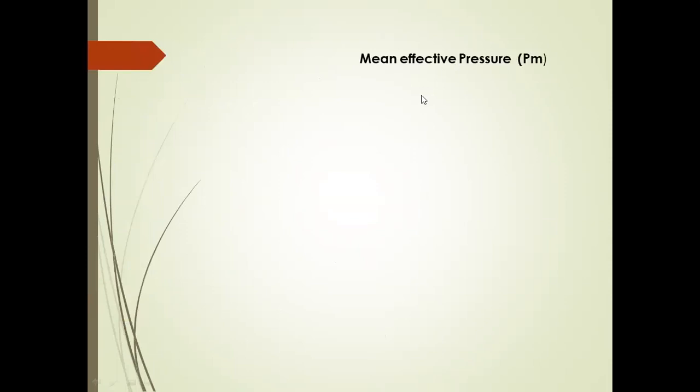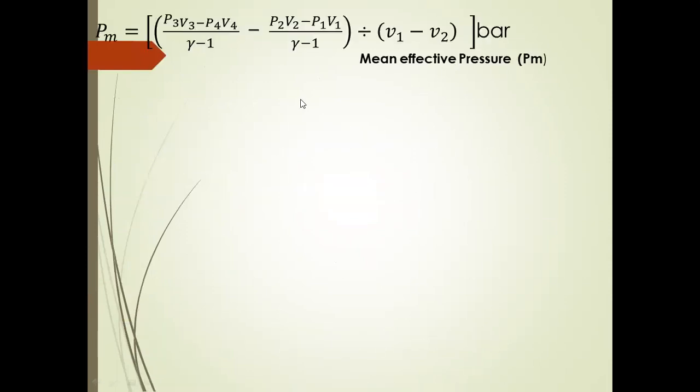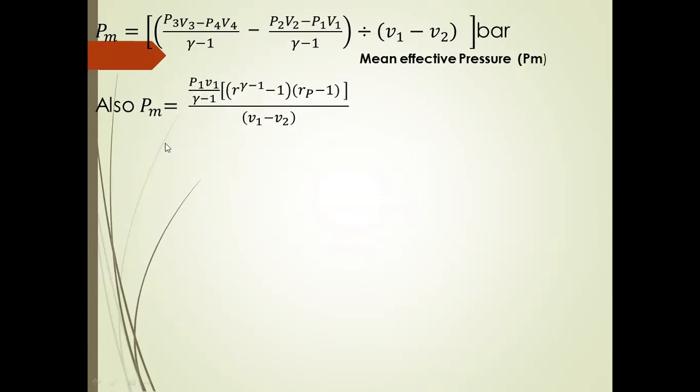Next, we have the final equation of the mean effective pressure. The mean effective pressure is equal to the isentropic expansion process work minus the isentropic compression process work, divided by V1 minus V2. Also, the mean effective pressure is equal to P1 V1 divided by gamma minus 1 into (r power gamma minus 1 minus 1) into (r suffix p minus 1), divided by V1 minus V2. Finally, we get P1 V1 divided by gamma minus 1 into (r power gamma minus 1 minus 1) into (r suffix p minus 1).